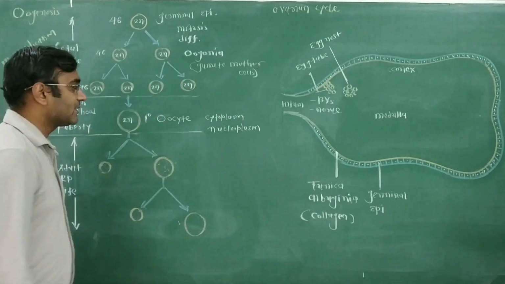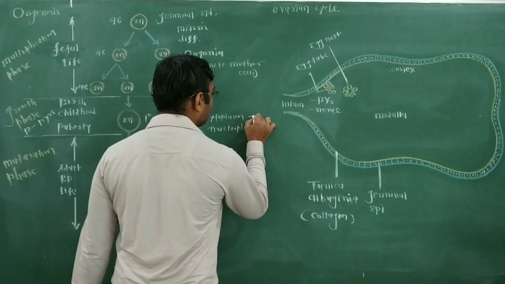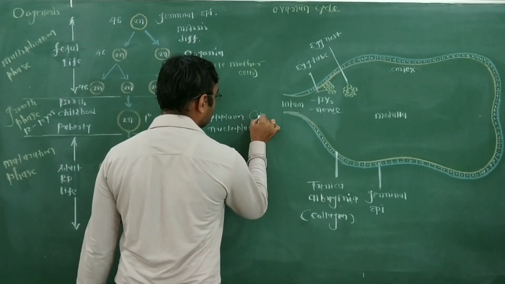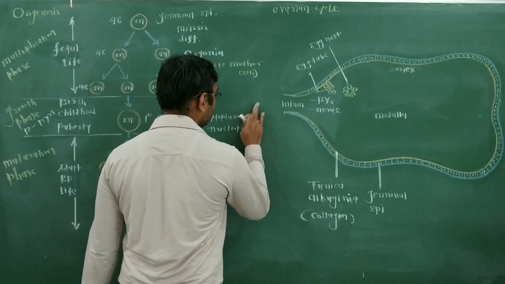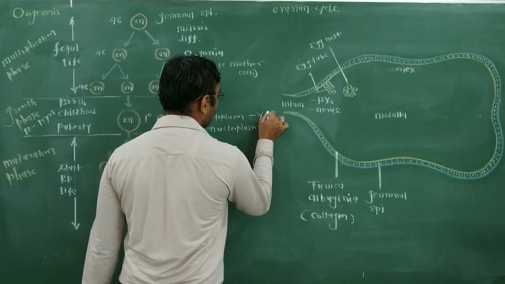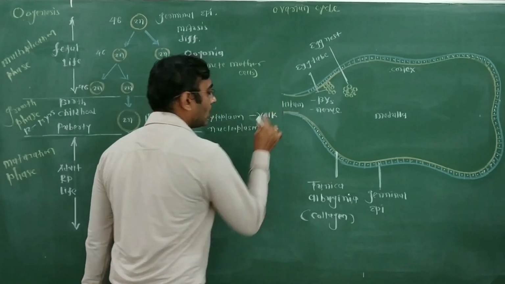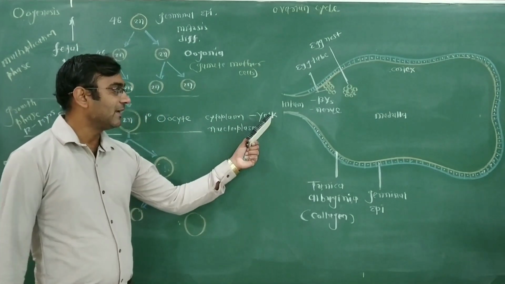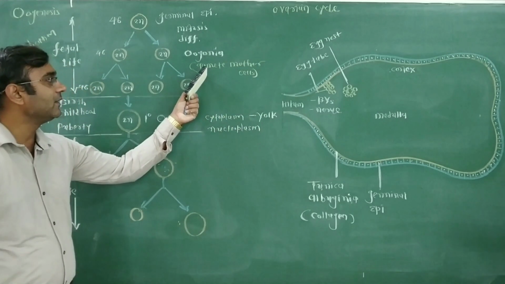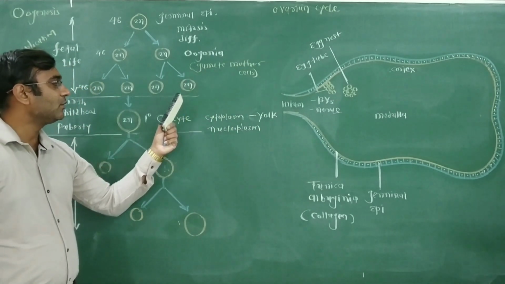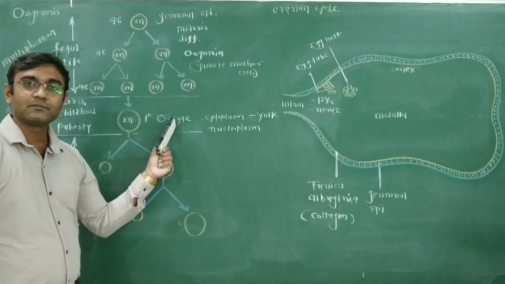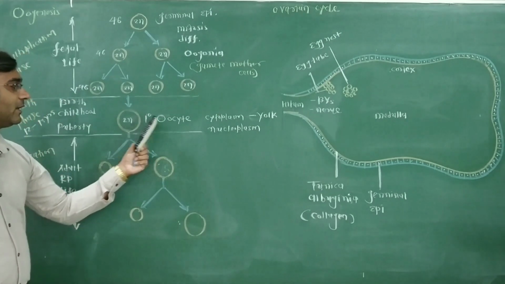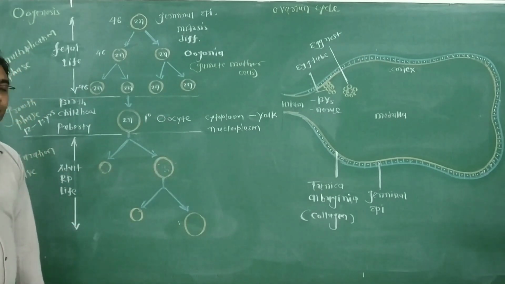In the cytoplasm, what increases is yolk. Protein and lipid increase in the form of yolk in the oogonia. So now this oogonia is the future primary oocyte.